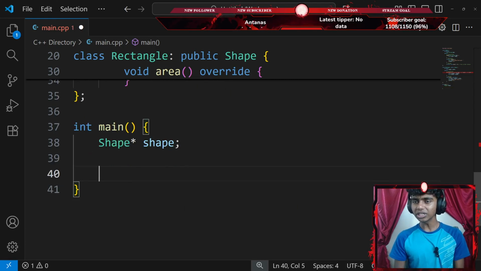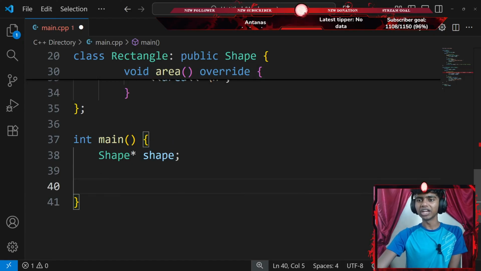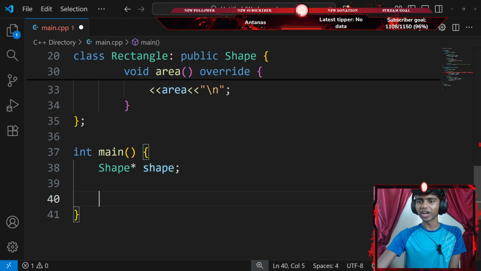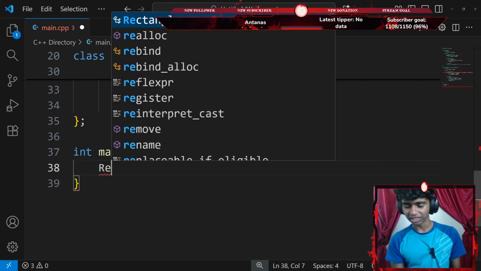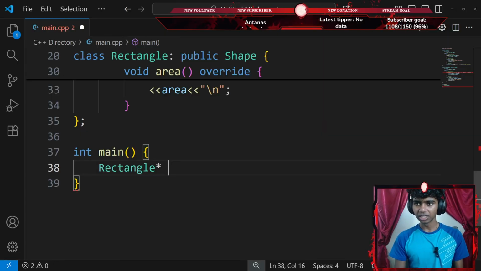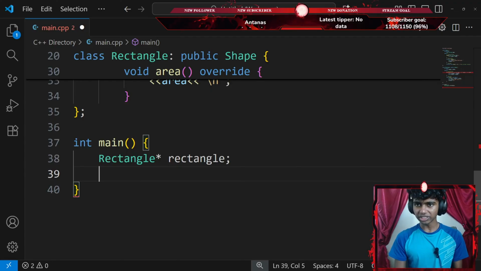Next up, I'm gonna do something like, let's see, my shape object. Okay, should I convert this? Should I make this an array? But there's just one item, so I might actually just go with my rectangle class. Okay, honestly, yeah, let's just create an object from my rectangle class. So I'll go with something like rectangle, a pointer to my rectangle object. There we go, ending with a semicolon.